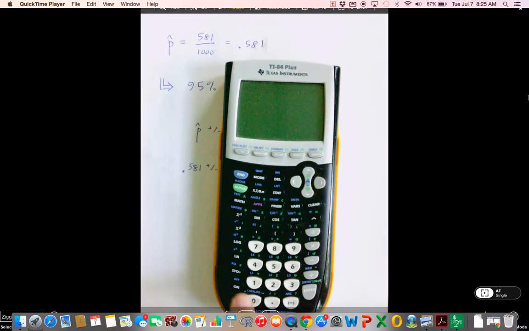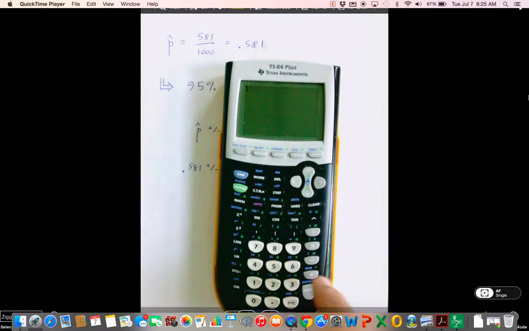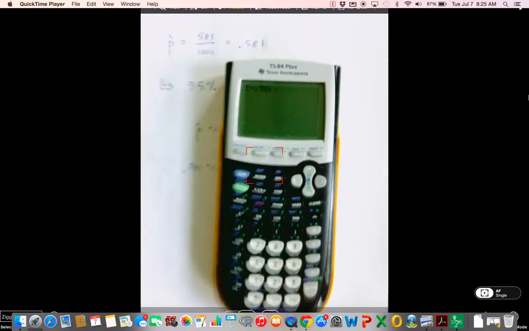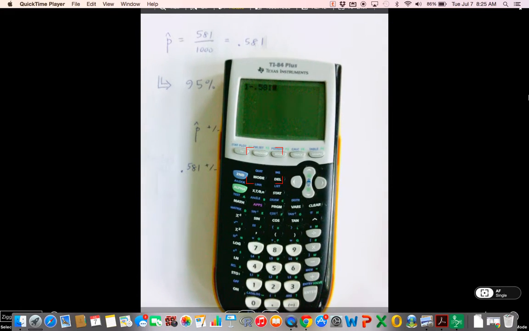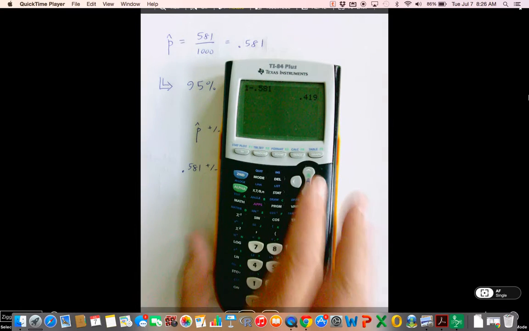Let's say that you've got other talents and mental arithmetic isn't yours. Just do this. So 0.419. Use your calculator, it's not a big deal.